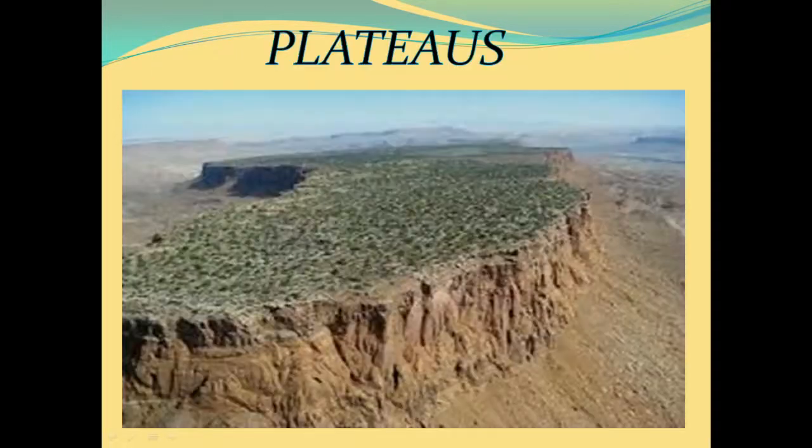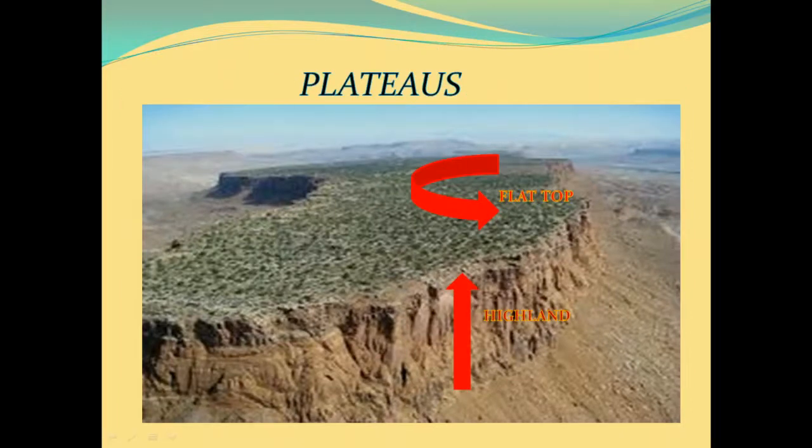Now let's go to another type of landform, that is plateau. This is a plateau. It is a high land but flat at the top, just like a table. Highlands which are actually flat are called plateaus. It rises abruptly from the surrounding land, so it has steep slopes, but is flat at the top, just like a table. Many rivers and streams flow through plateaus.